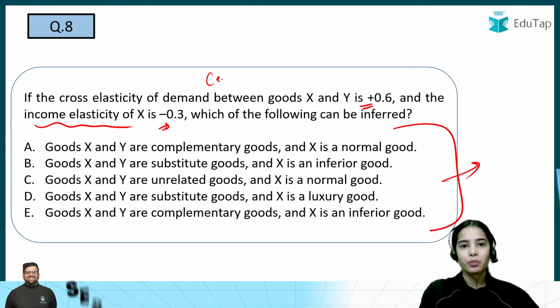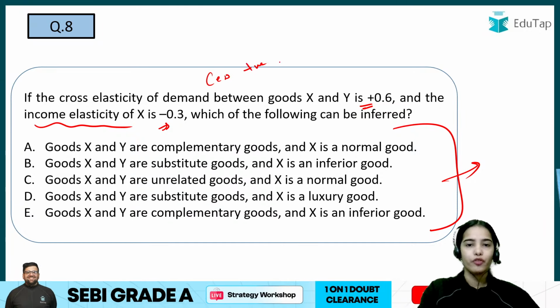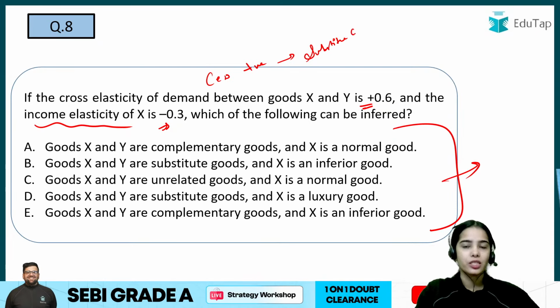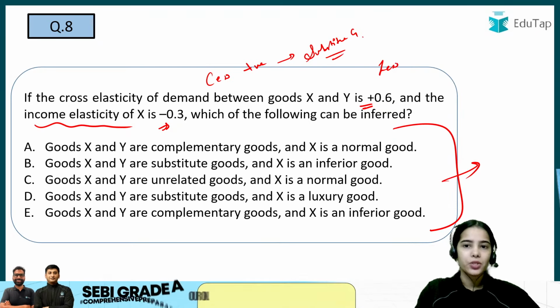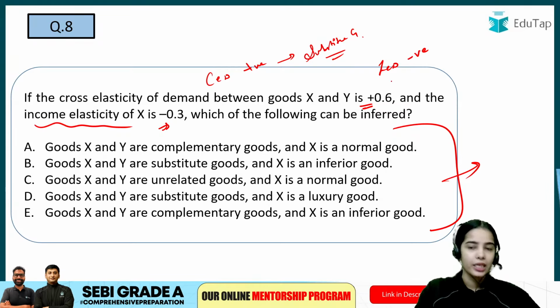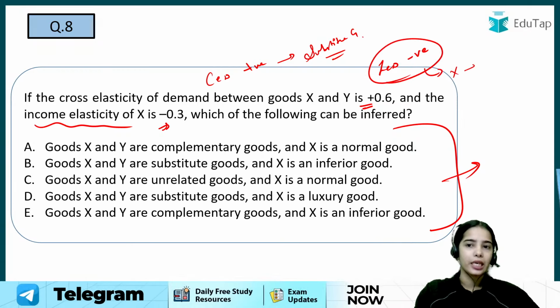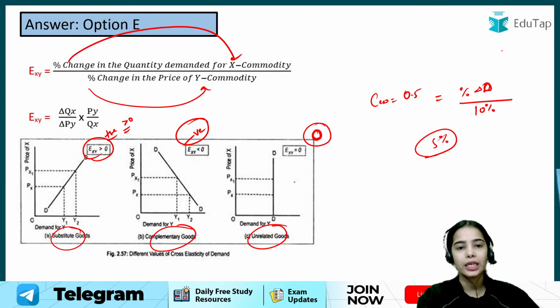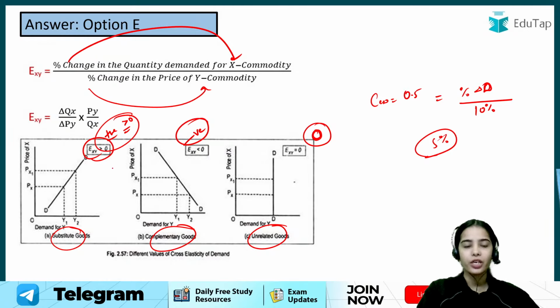Cross elasticity of demand is positive when the goods are substitute goods, and the income elasticity of demand is negative in case the good is an inferior good. Remember this very clearly: cross elasticity of demand is positive when there are substitute goods, and negative when there are complementary goods.